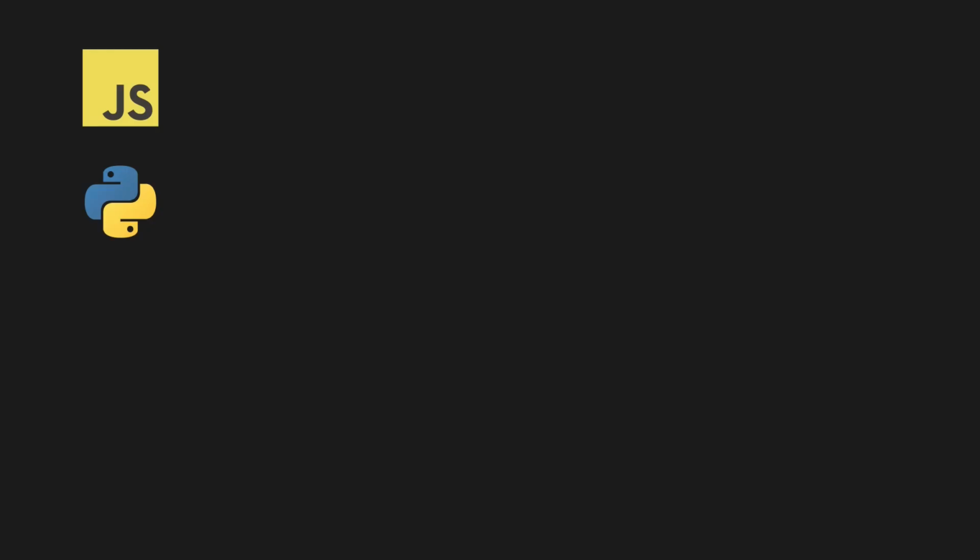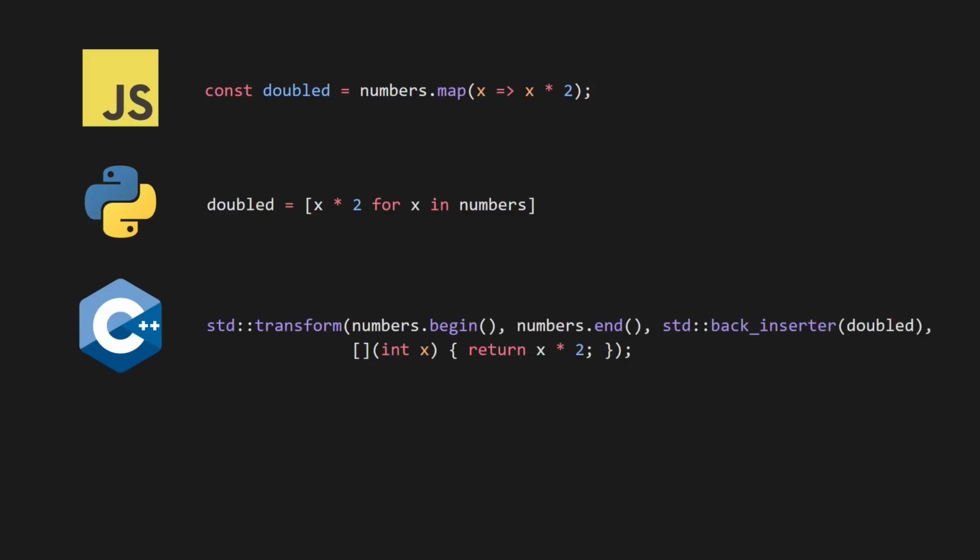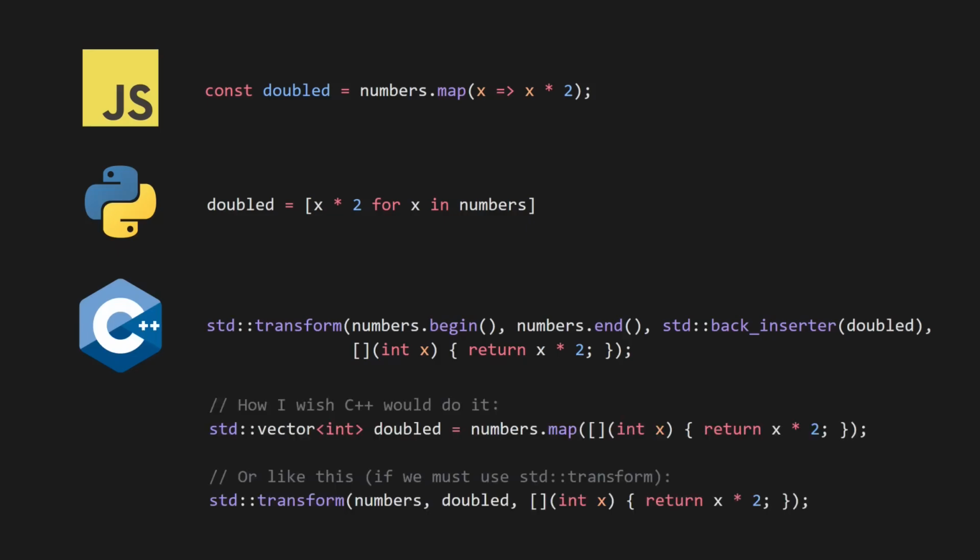In JavaScript, if you want to transform items in an array, you just call .map on the array itself. It's such a nice, simple, intuitive one-liner. But in C++, there's no corresponding equivalent. Instead, you need to call the free function std::transform and insert numbers.begin and numbers.end, a std::back_inserter, and a lambda with the ugly lambda syntax. It's really verbose and unsightly, and developers have all kinds of different ways to format it, but it never fits on one line. Modern languages have a way to express this in a single line, and I wish C++ did too.